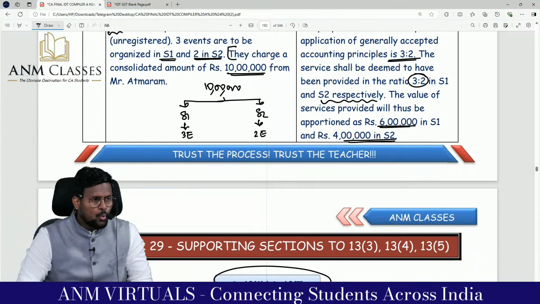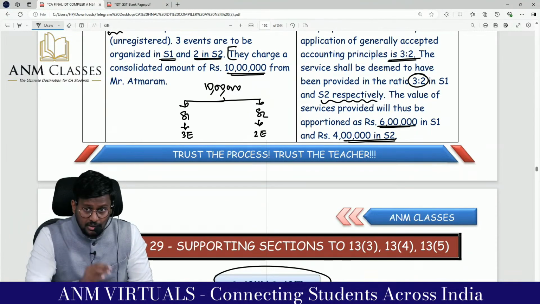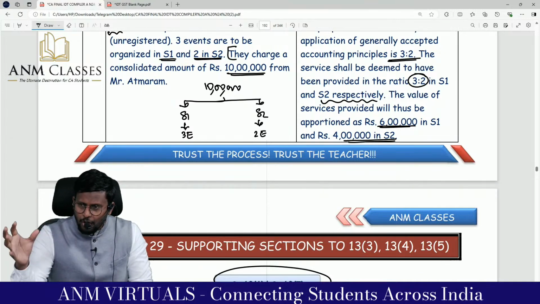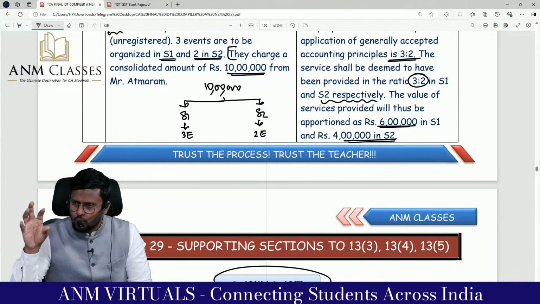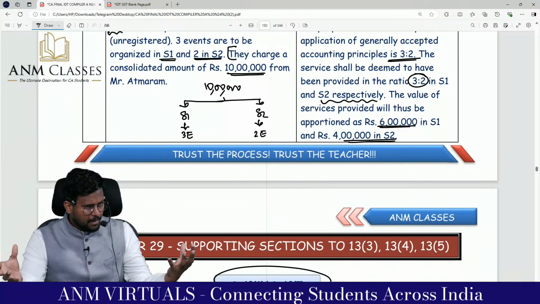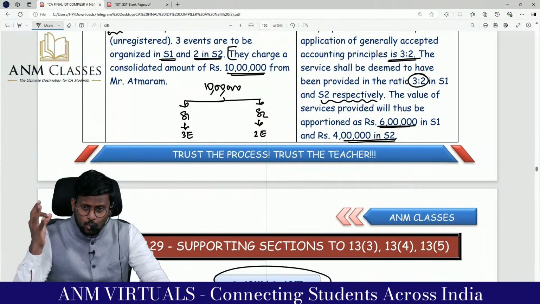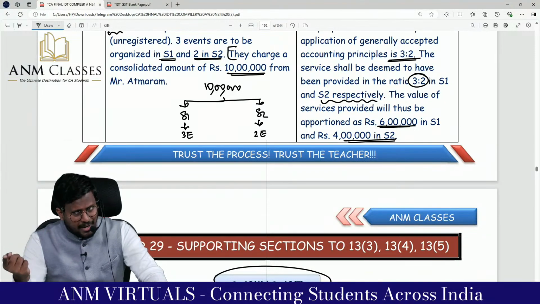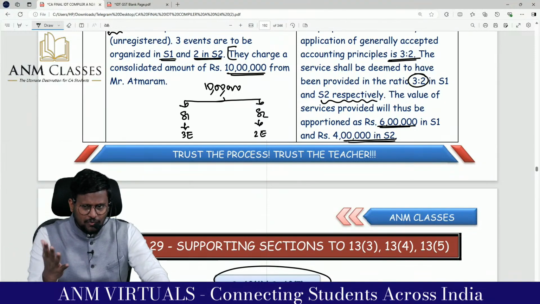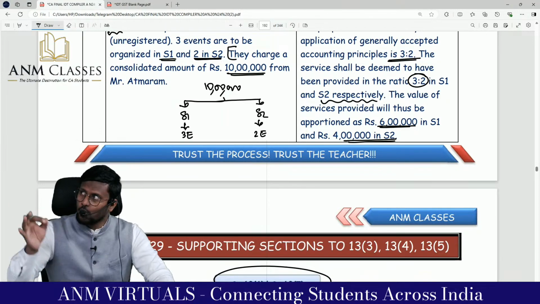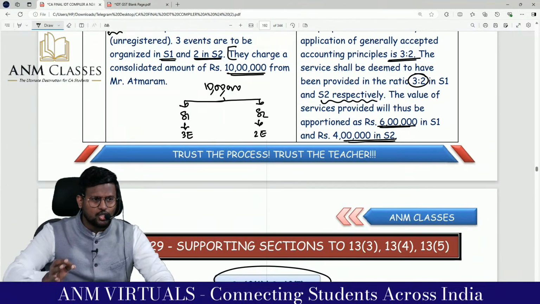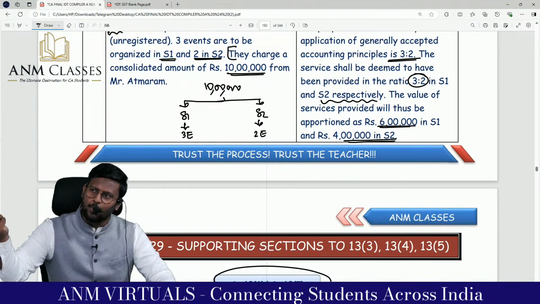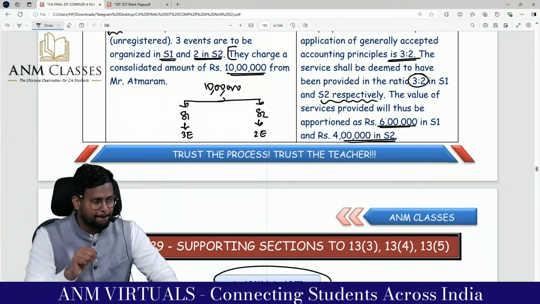Comfortable? What is 13.3? Classified into 2 categories: performance based services relating to goods and persons. Services related to goods are classified into where the physical presence of the goods is mandatory, and where the physical presence of the goods is not mandatory. Goods are imported for the purpose of repair and re-exported without being put to use in India.